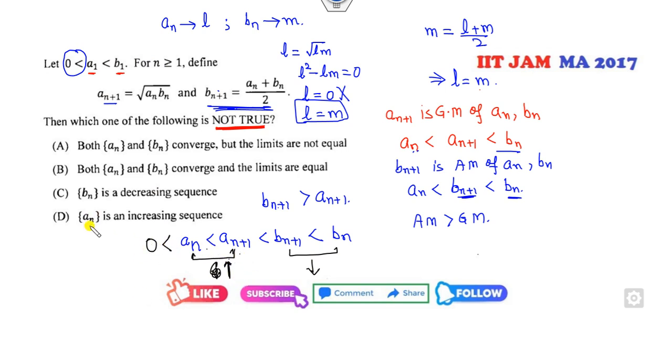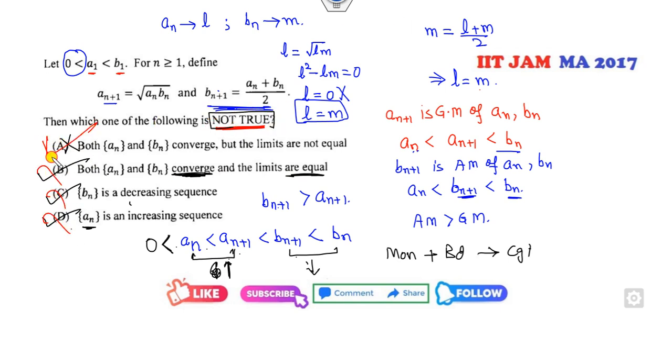An is increasing, that's a correct statement. Bn is decreasing, correct statement. Also it is bounded. So once it's bounded and monotonic, that means it's convergent. So it's convergent and the limits are the same, and this option is the wrong option. But the question said which of the following is not a correct statement. So all these three options are cancelled out. A is my correct answer of the problem.